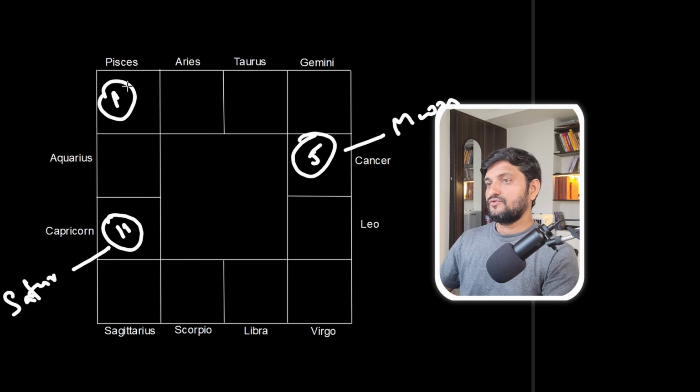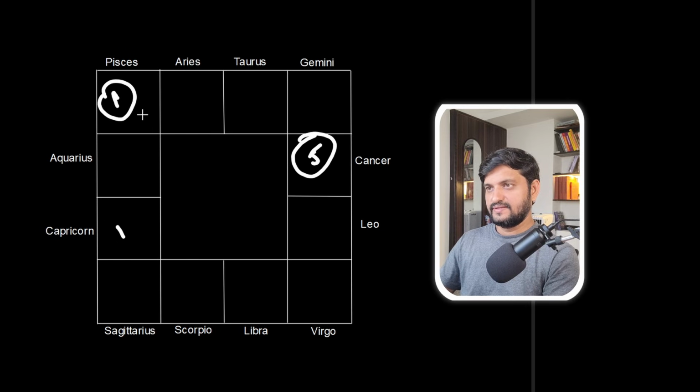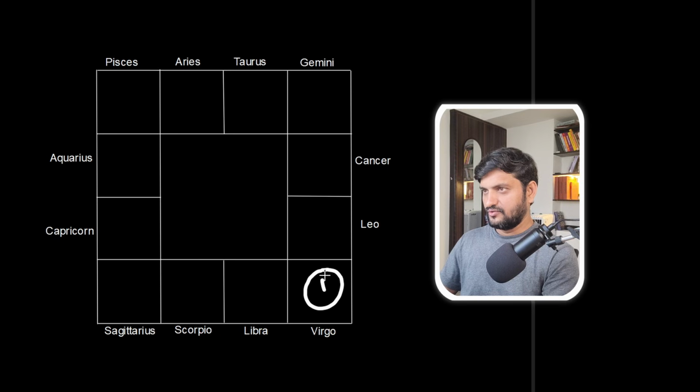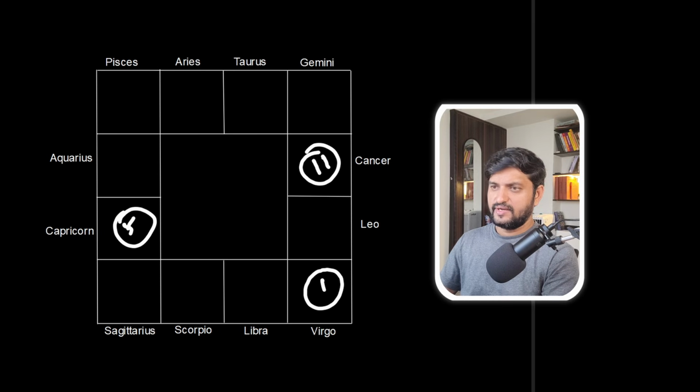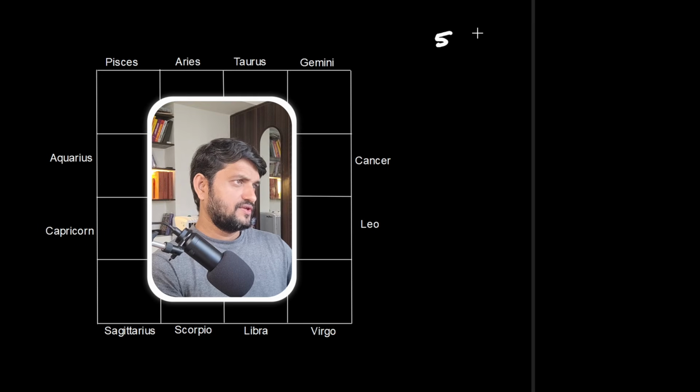Similarly, we can apply this combination to anything. If Virgo is the ascendant, the 11th house will be Cancer and the 5th house will be Capricorn. And if again Saturn is here and Moon is here, even here the combination will apply. So in this combination we have seen the 5th and 11th house.